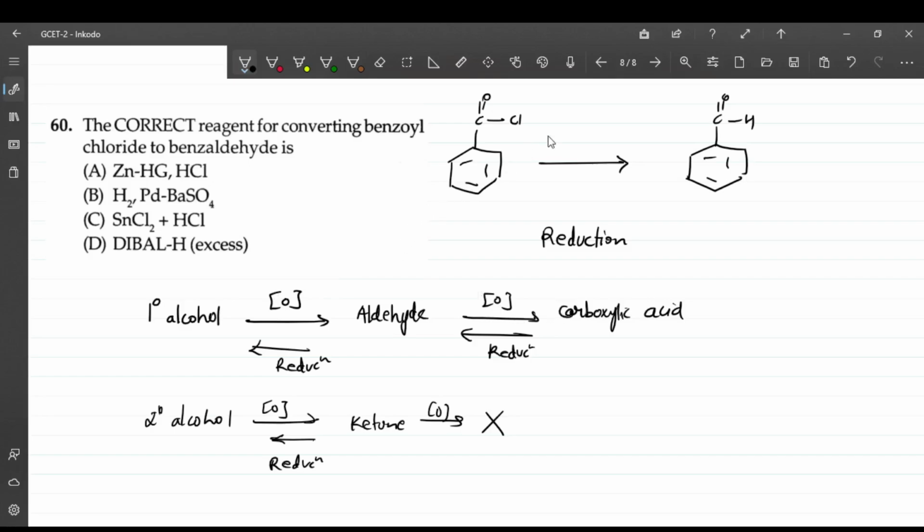If we use H2, palladium and barium sulfate, this is a partial reduction. This is known as the Rosenmund reaction, right? Answer is option B. This is the reagent which is used. If you use zinc mercury amalgam, you are going to get ethylbenzene. That is the Clemmensen reaction. DIBAL-H is a reducing agent, but the correct answer is option B for this.